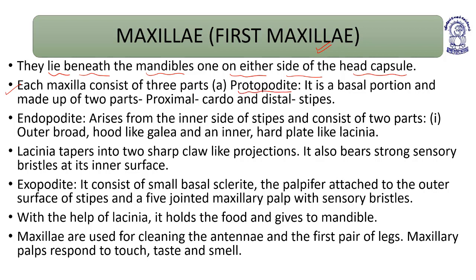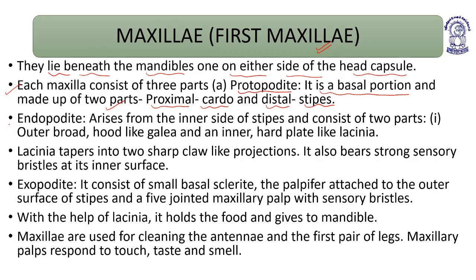Protopodite. The protopodite is a basal portion at the base and is made up of two parts: proximal cardo and distal stipes. At the forward end the cardo is there, and at the distal end the stipes are there.